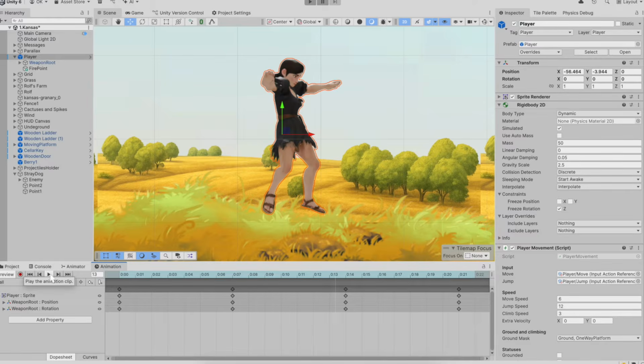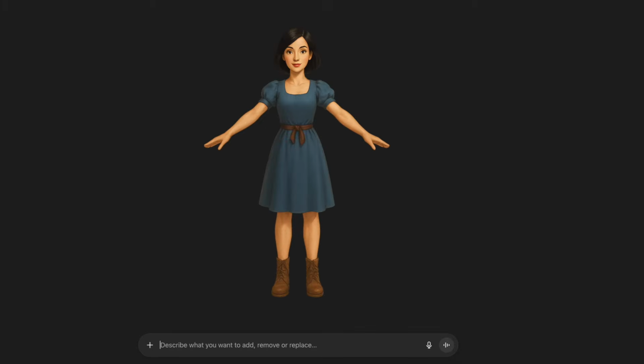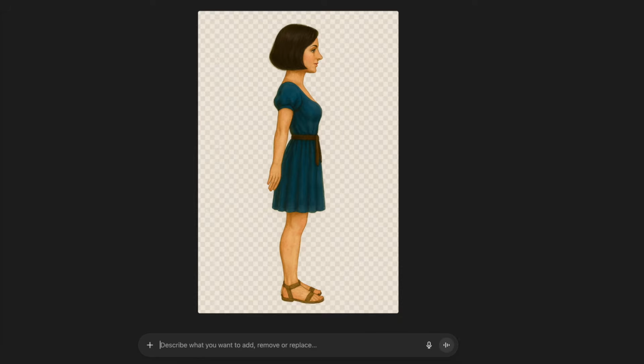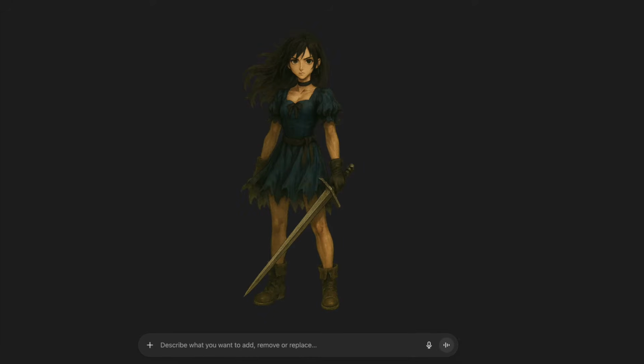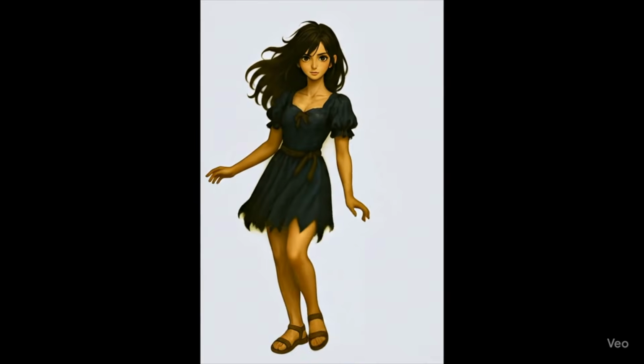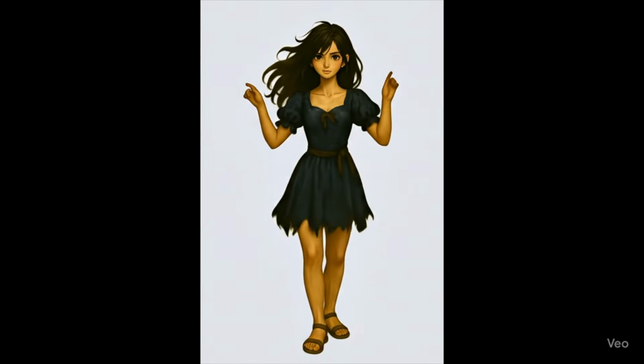First of all, I generated my main character. I made numerous attempts to create someone I like, a character that can tell my story as I envision it. I tried various options, and ChatGPT finally delivered exactly what I wanted. Great! I have the image, but now I need to animate it.